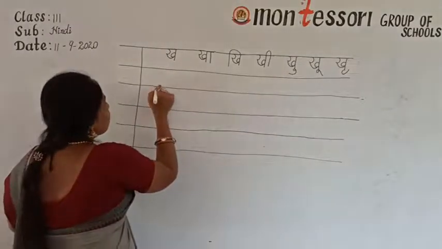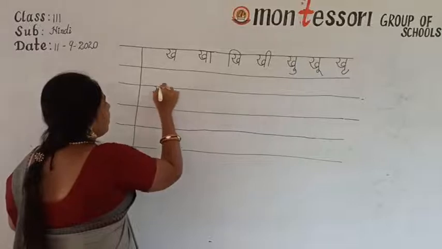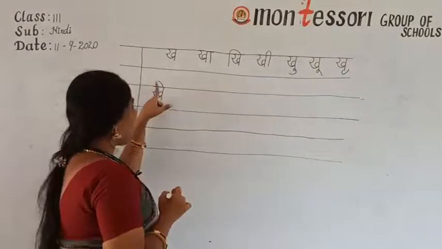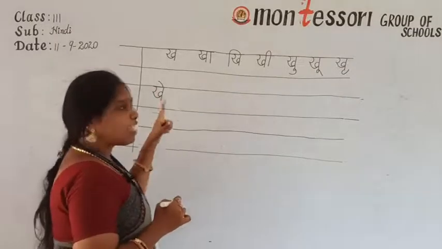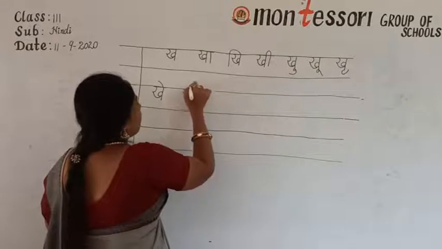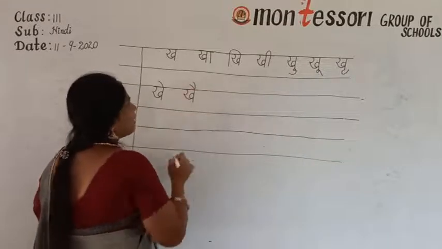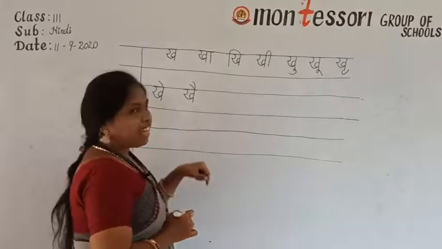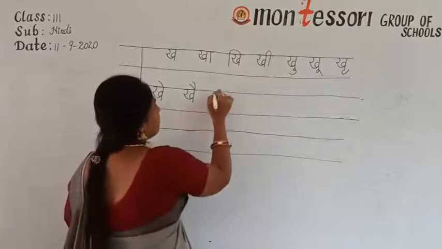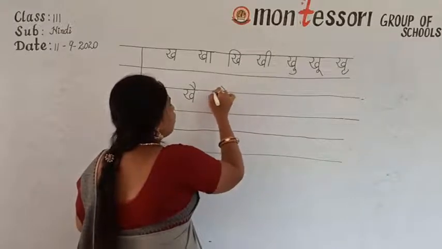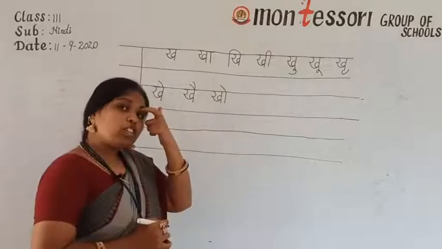Understand, children? Then next, kha, ye ki matra, khe. Kha and ye, khe. Kha sound, a sound. Then next, kha, ai ki matra, khai. Kha and ai, khai. Then next, give a finger gap. Always don't forget, remember to give a finger gap.